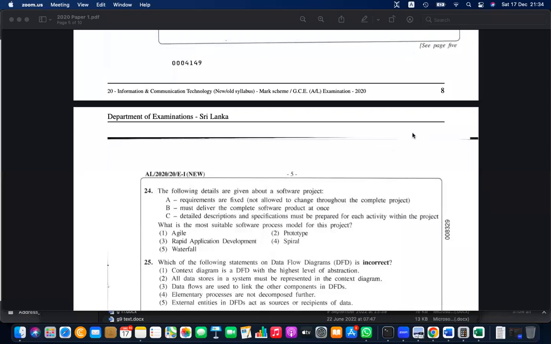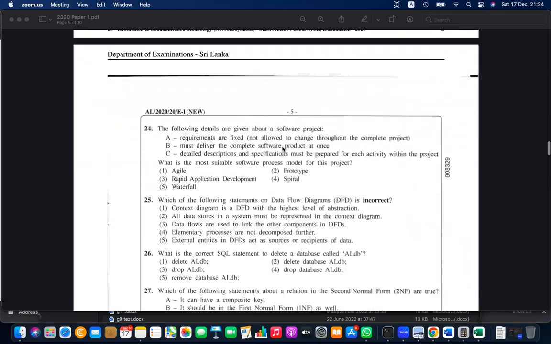The following details are given about the software project. The requirements are fixed, not allowed to change throughout the complete project. Should be waterfall, right? Must win, because when this statement is there, you can predict the answer, but let's see. Still, we are too early. Then must deliver the complete software product at once. Yes, that is now confirmed. Detailed description and specification must be prepared for every activity within the project. Yes, that is waterfall. Confirmed.